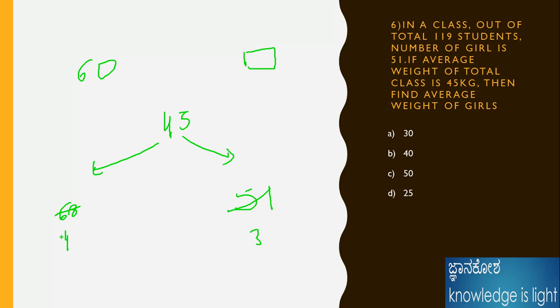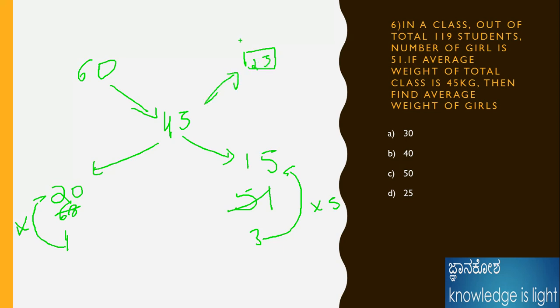Therefore 51 means I will take it as 17 times 3 and 17 times 4. Observe carefully, here 60 minus 45 is 15, already got from this. From here 45 minus 60 is 15. Therefore how many units are coming here? 5 units. Then it should be 4 times 5, 20. 45 minus 20 is how many? 25.